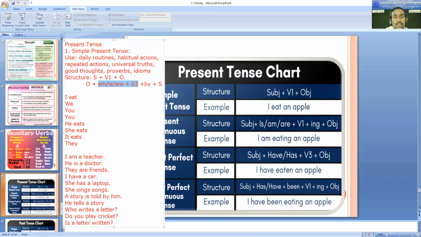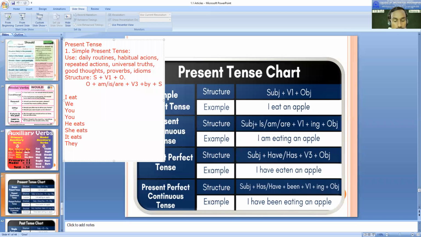So here I would like to give you other examples, or maybe 5 to 10 ways that you can practice with this. So tell me one example of simple present tense with an object. One sentence.